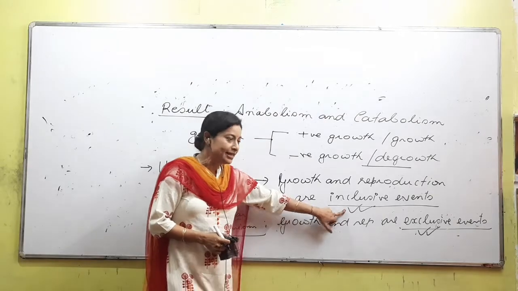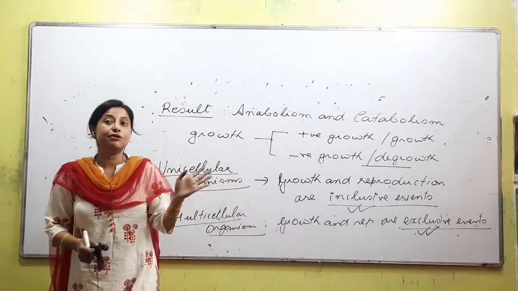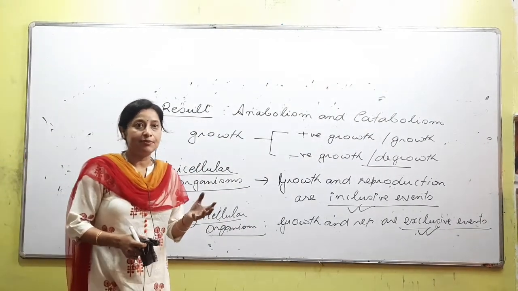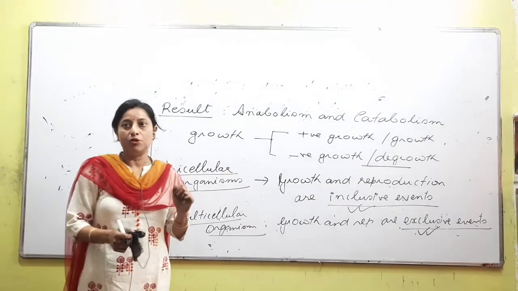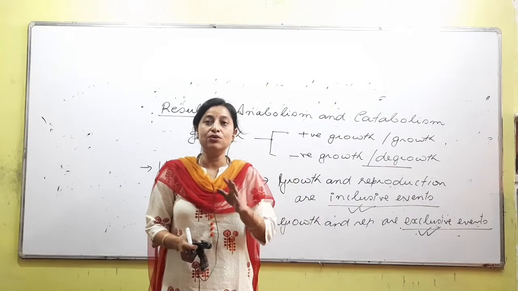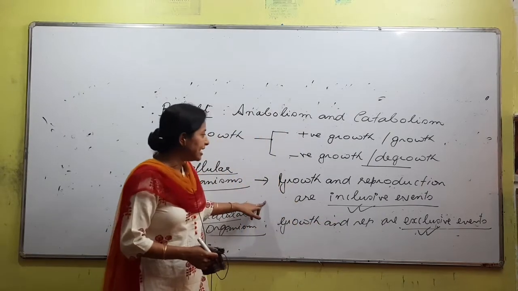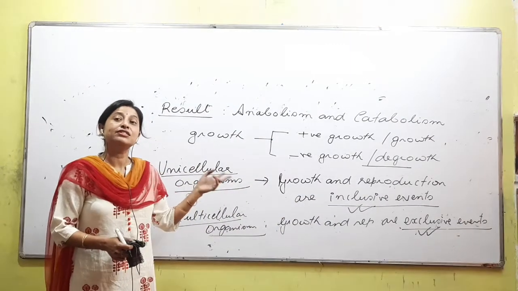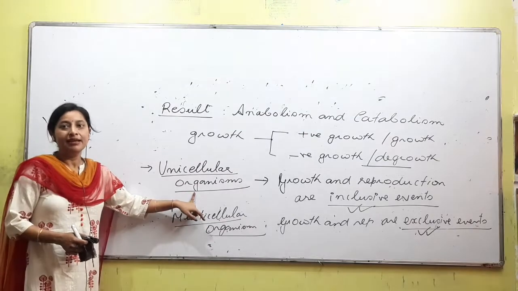But in case of multicellular organisms, growth to totally beleg, reproduction to totally beleg. Reproduction generally in case of higher organisms ami ki dekha pao, the specific reproductive changes occur in the body, or specific reproductive organs bilak develop kore, aru hetu growth no hoy, kintu growth eta beleg, reproduction eta beleg. So yar pora question ki ahe, growth aru reproduction inclusive events kar karone, aru exclusive events kar karone? Multicellular karne exclusive, aru unicellular karne inclusive. Understood?